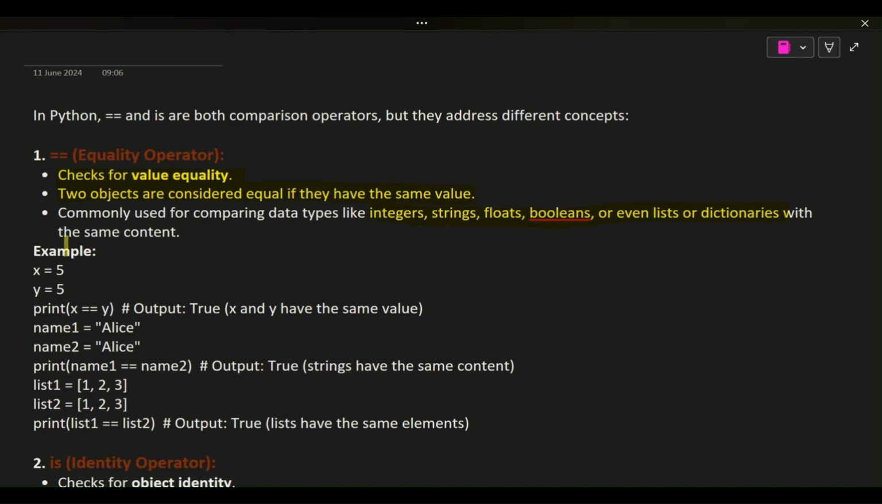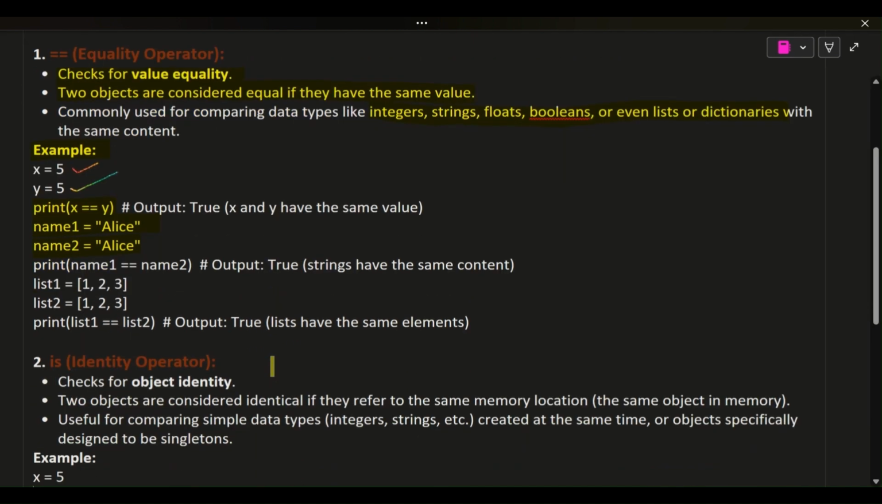Example: x = 5, y = 5. print(x == y) # output: True, x and y have the same value. name1 = "Alice", name2 = "Alice". print(name1 == name2) # output: True, strings have the same content. list1 = [1, 2, 3], list2 = [1, 2, 3]. print(list1 == list2) # output: True, lists have the same elements.